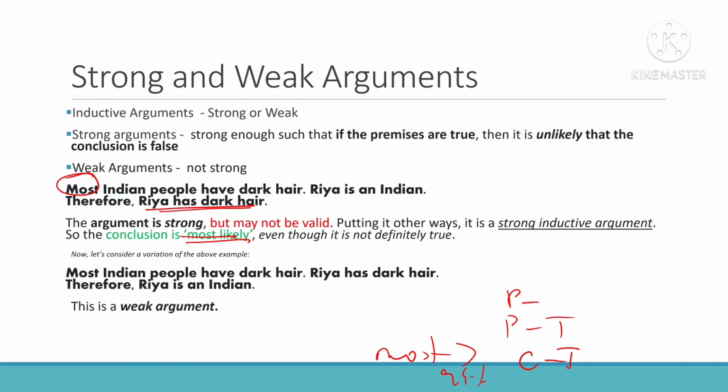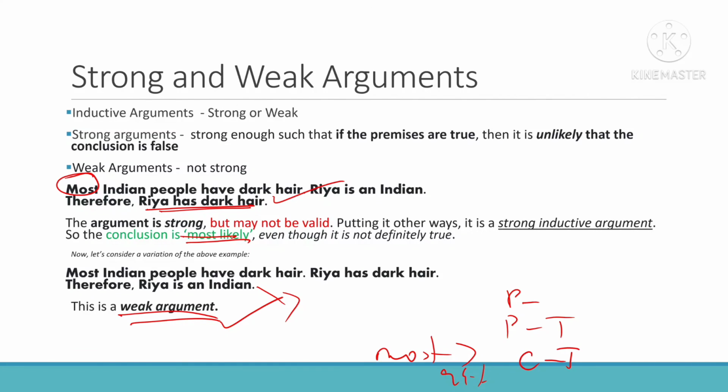See another example. Most Indian people have dark hair. Okay, Riya has dark hair. Therefore, I say Riya is Indian. Is it acceptable? No, Riya might be from some other place where people have dark hair. See, from Africa. Okay, she might be from Africa sometimes, because there also people have darker hair. So, you can't conclude that Riya is an Indian from this. So, this is a weak argument. There are a lot of other chances, or she might have colored her hair some brown color or dark color. Anything can happen. So, you can't conclude Riya is an Indian. So, that is a weak argument. Here it is a strong argument. This is a strong argument and this is a weak argument.